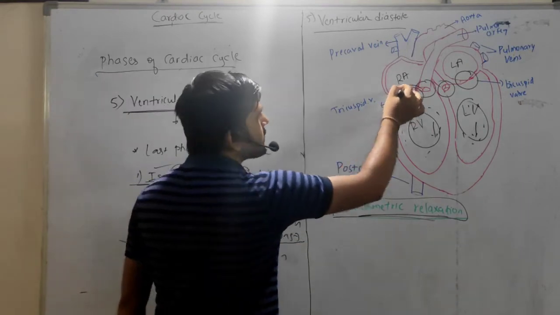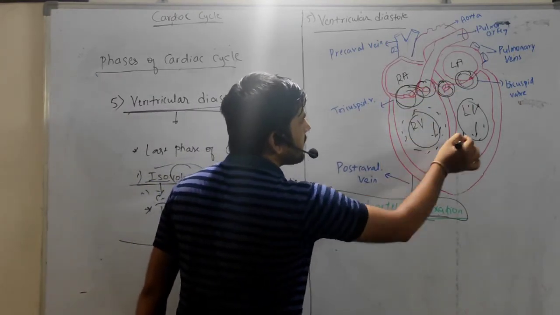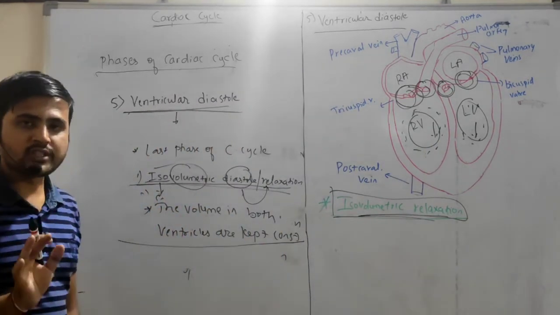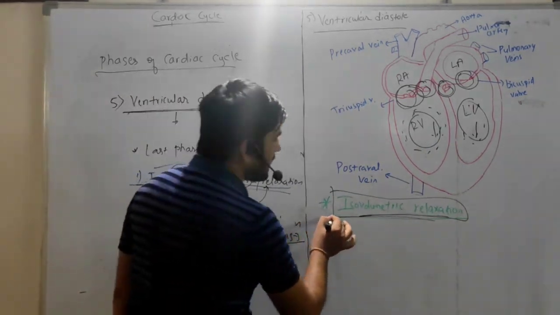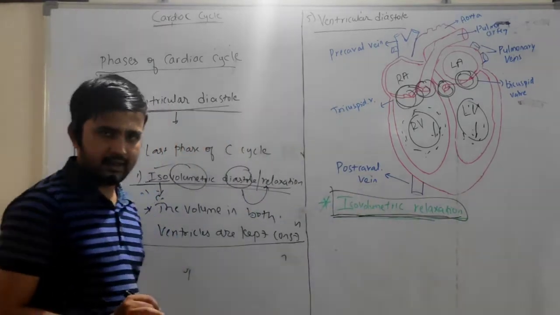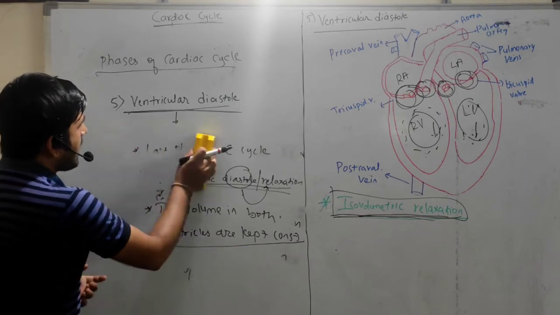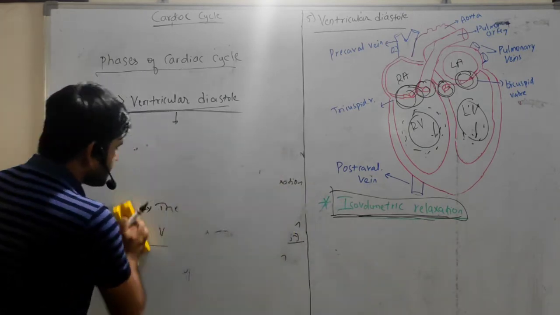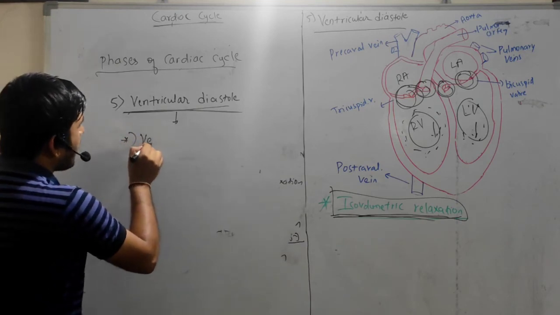These valves are closed and whatever the volume present in the ventricles is kept constant during the relaxation. Okay, that state is nothing but isovolumetric relaxation, right? And the second substage is ventricular